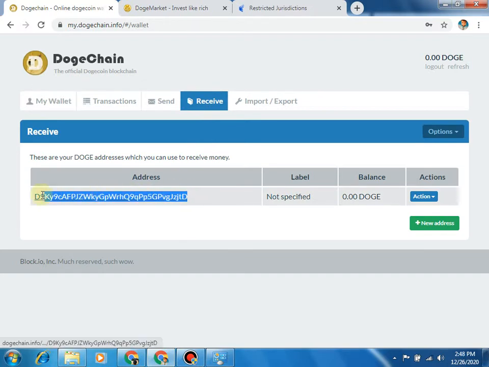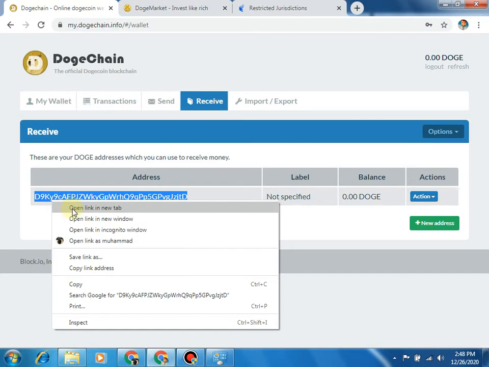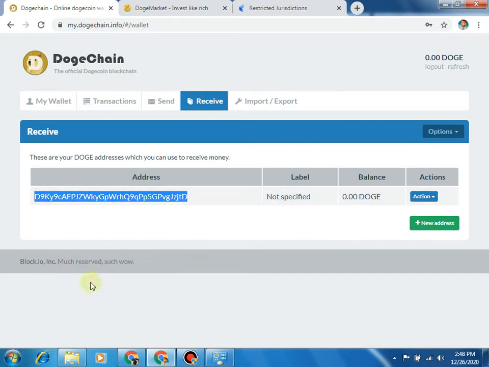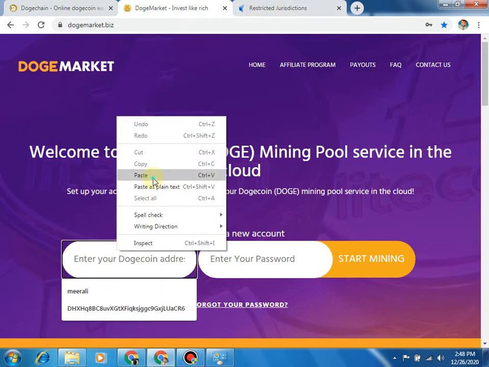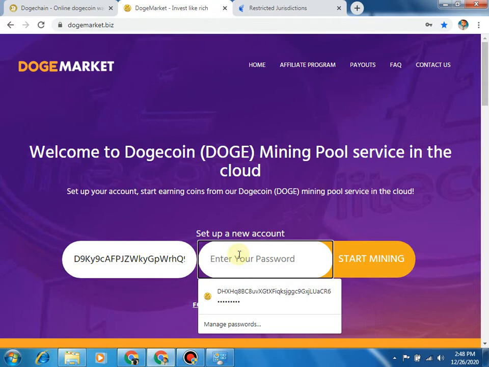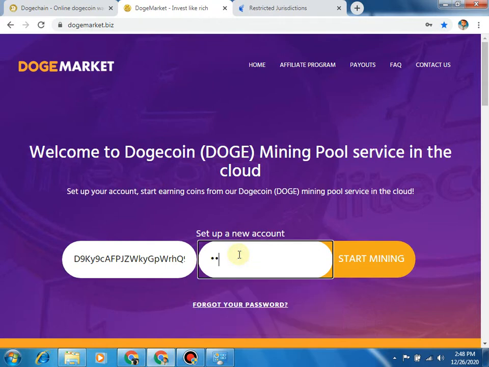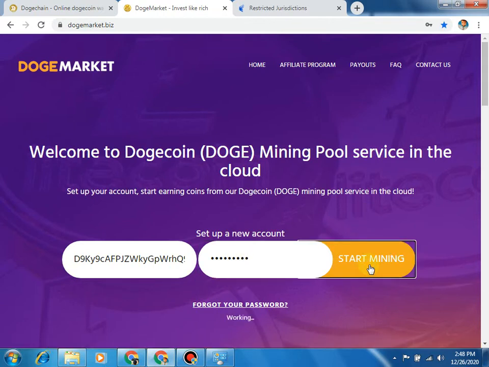You will receive a link and address. Click on copy, then paste it here, and provide a strong password which you will remember. After that click on start mining.